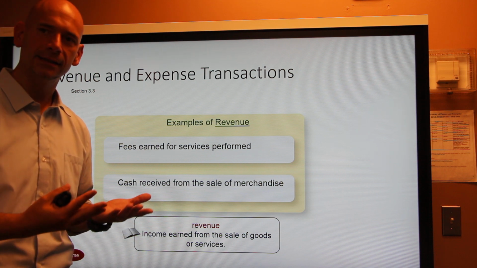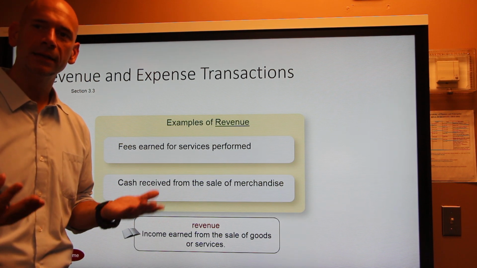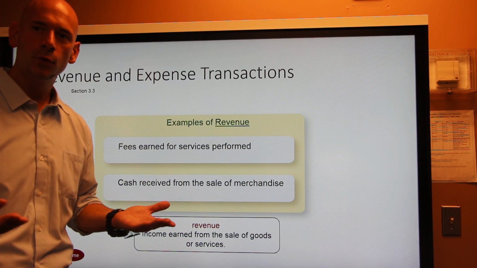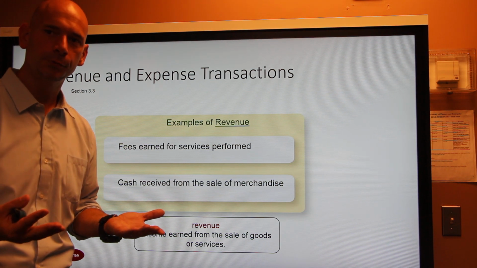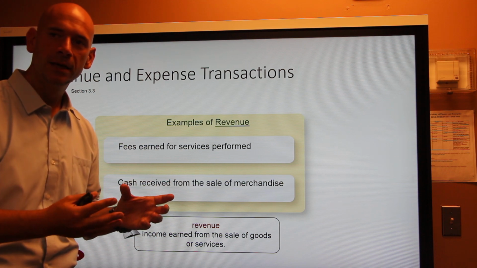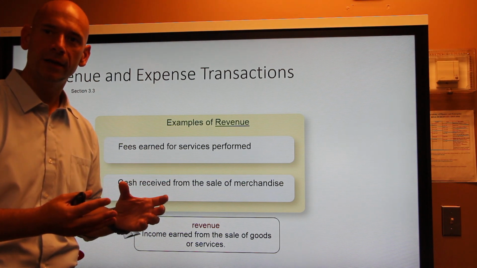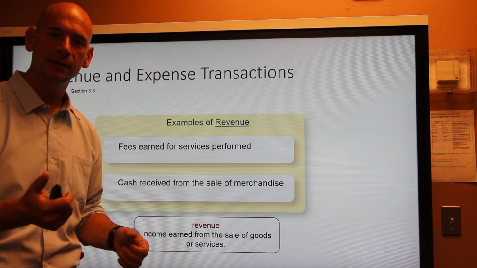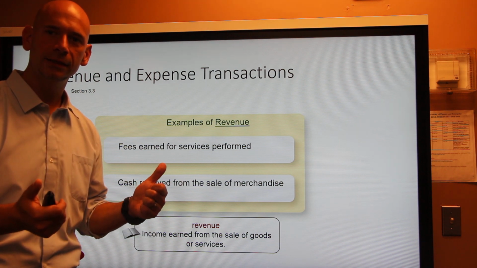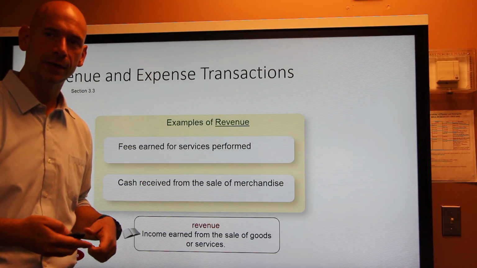Either way, our assets increase, so the owner's capital at the same time has to increase in order to show the relationship. If the business were to liquidate, who would have a claim to that new asset that revenue generated? Okay, so capital increases as accounts receivable increases and cash increases in a revenue transaction.